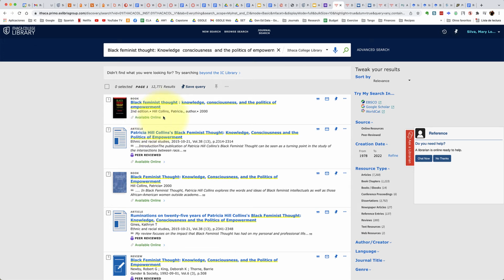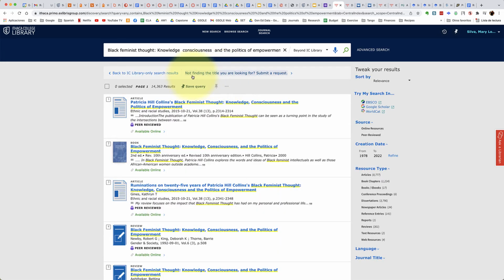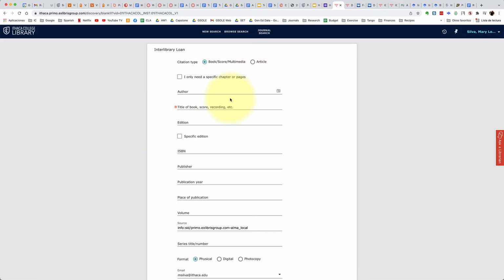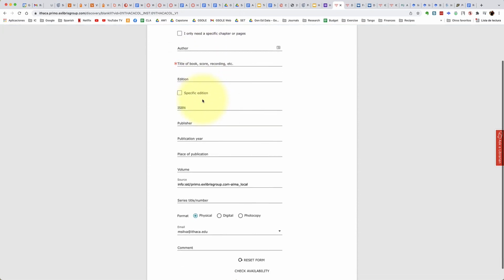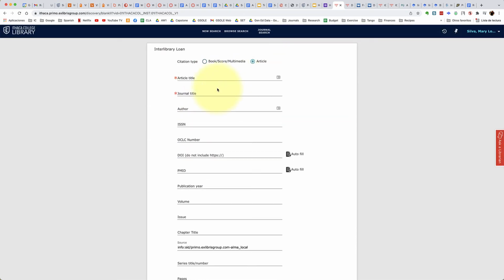If you were not able to find the source either on Google Scholar or in the library homepage, so you pasted the title and it's not there, you can retrieve the source through interlibrary loan. So you want to click on this link, Beyond the IC Library. So you click on that, and then it says not finding the title you're looking for, so you can click on that, and then automatically this page is generated. If it's an article, you click article. If it's a book, you click book, and you just fill out the red asterisk fields. So this one only requires one thing to fill out. This one requires 2 things to fill out.